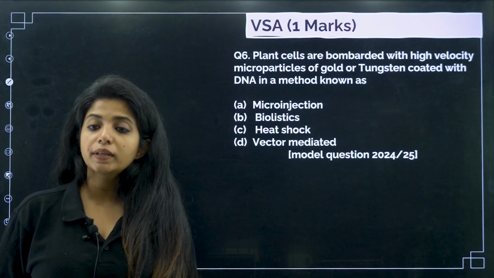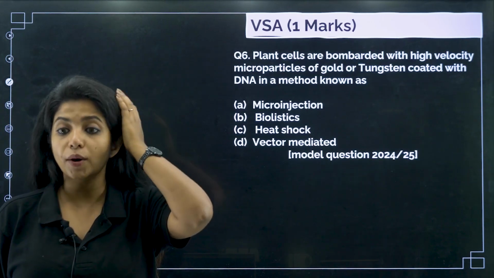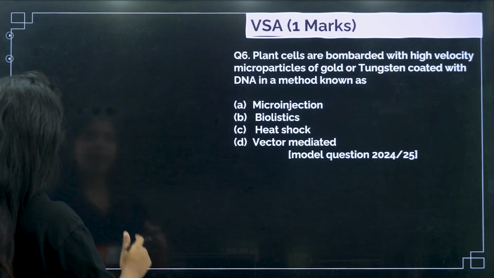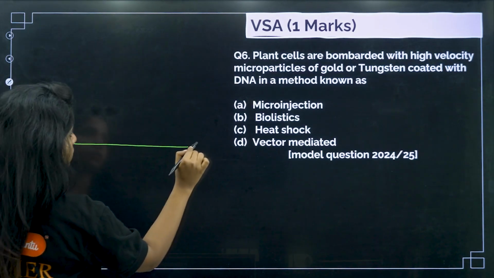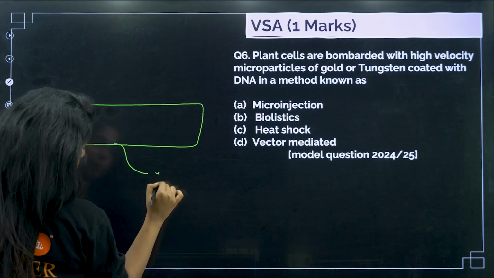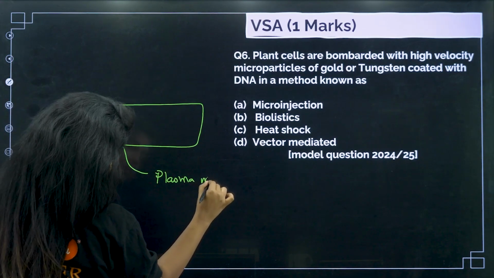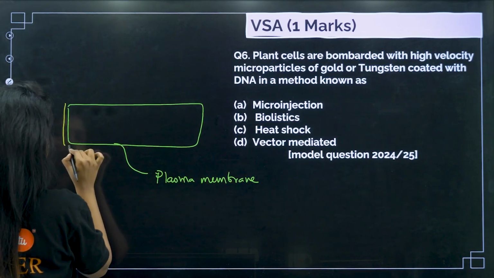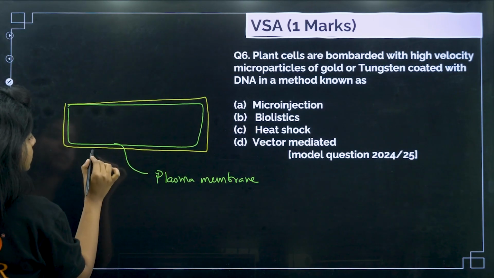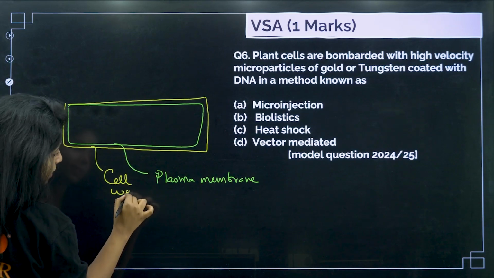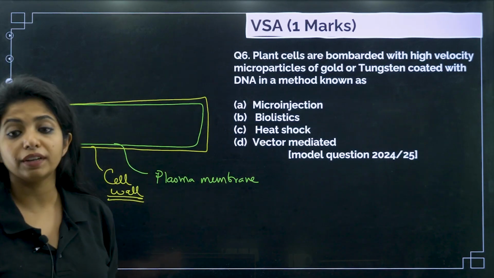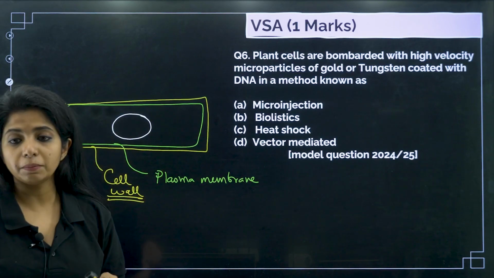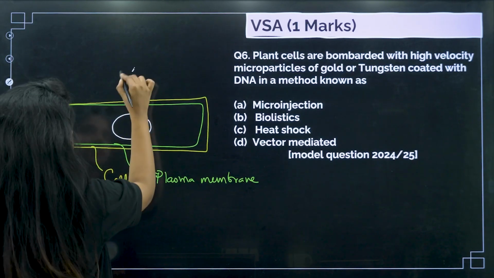Plant cells are bombarded with high velocity microparticles of gold or tungsten coated with DNA in a method known as... So why is it done? Basically, plant cells, if you have seen them, do not just have a membrane, that is the plasma membrane. Apart from it, it also has something known as the cell wall, my dear children. To pass through the cell wall is very difficult. So what is done is that there is something known as the gene gun method.